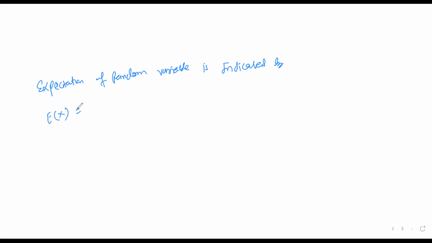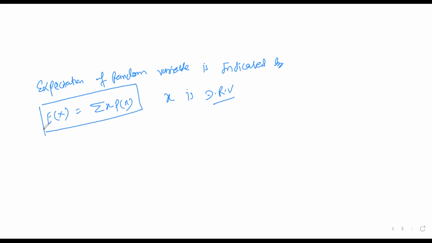We are going to discuss the expectation for a discrete random variable and a continuous random variable. The expectation of a random variable is indicated by E of x, and E of x is equal to the sum of x into P of x, where x is a discrete random variable. Remember, this is the way to find expectation, that is the mean, in case of a discrete random variable.